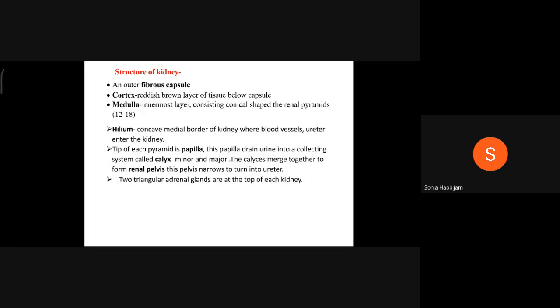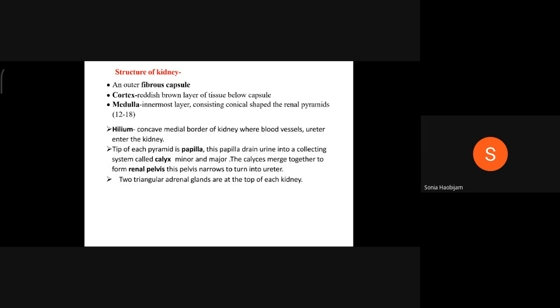Then under the cortex, the medulla is present. The medulla is the innermost layer consisting of conical shaped renal pyramids, right?